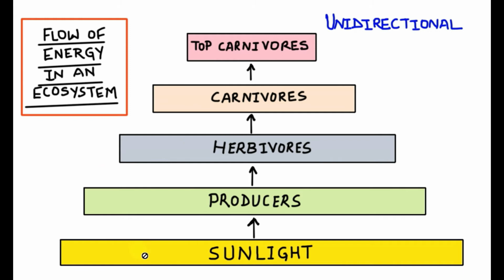Now let's discuss how energy flow occurs in an ecosystem. Sunlight is the main source of energy, and this energy goes from producers to the herbivores, and then from herbivores to carnivores to top carnivores. So, energy flow in an ecosystem is always unidirectional, from producers to herbivores to carnivores and to top carnivores. Energy will never return, it will never come back, it will only flow in this direction, from one trophic level to the next and then to the next.